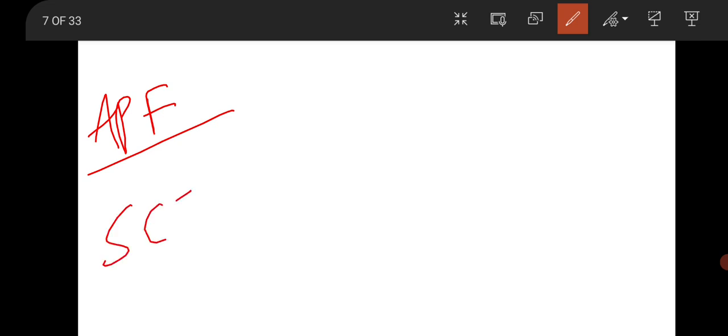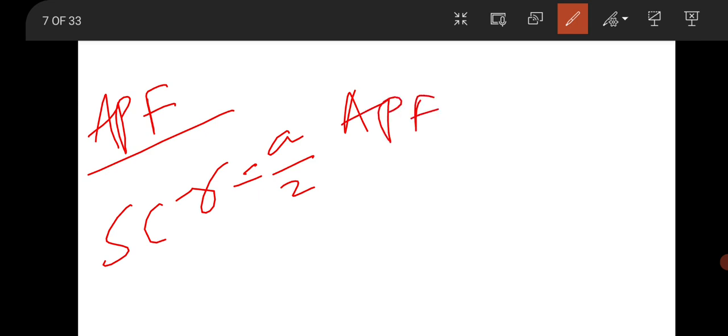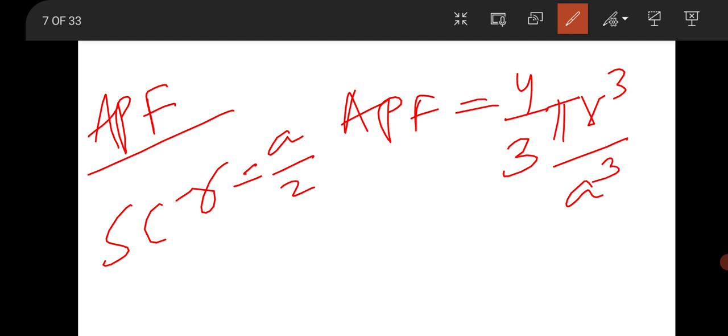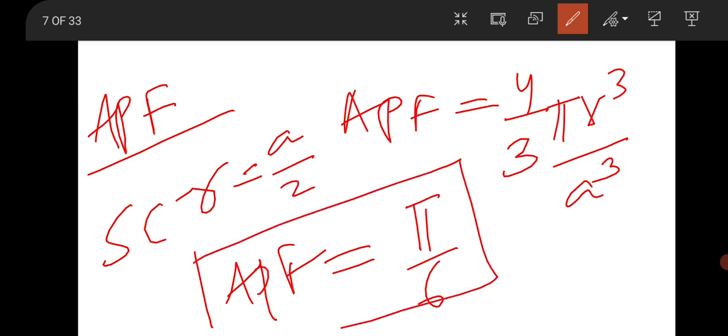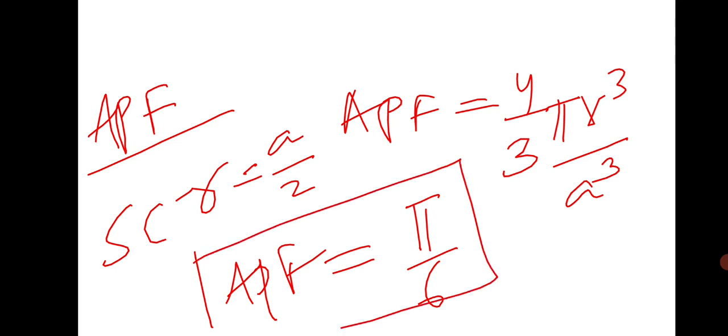Next question was from solid state physics. It was from the atomic packing fraction of a simple cubic. So you know for simple cubic R equal to a by 2. So APF is equal to the volume occupied by the atoms in the unit cell, that is 4 by 3 pi R cube over a cube. So if you put R equal to a by 2, then you will get pi by 6, that is 52%. So the atomic packing fraction of a simple cubic structure is pi by 6. So there is an option pi by 6. So move to the next question.